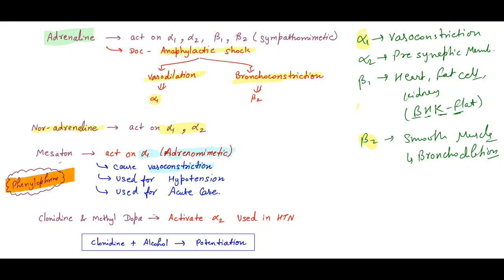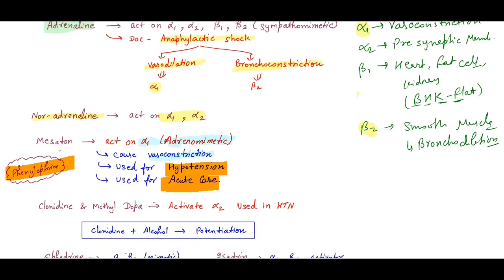Afrin, that is phenylephrine. It causes vasoconstriction and is used for hypotension and for acute care. So which drug is used for acute care? Which drug is used for hypotension? Which drugs cause vasoconstriction? Which drugs act on alpha 1? That is the same drug. Phenylephrine also has a function similar to it.